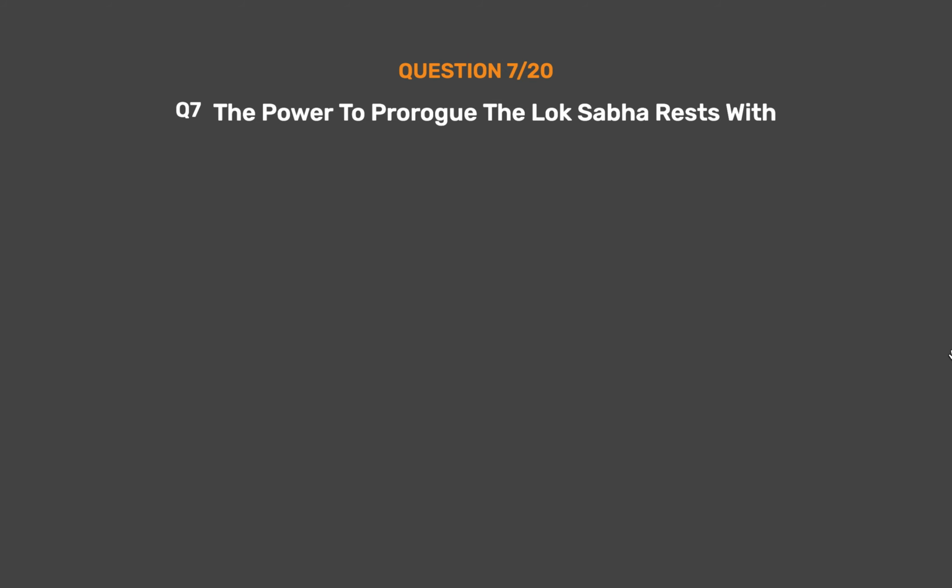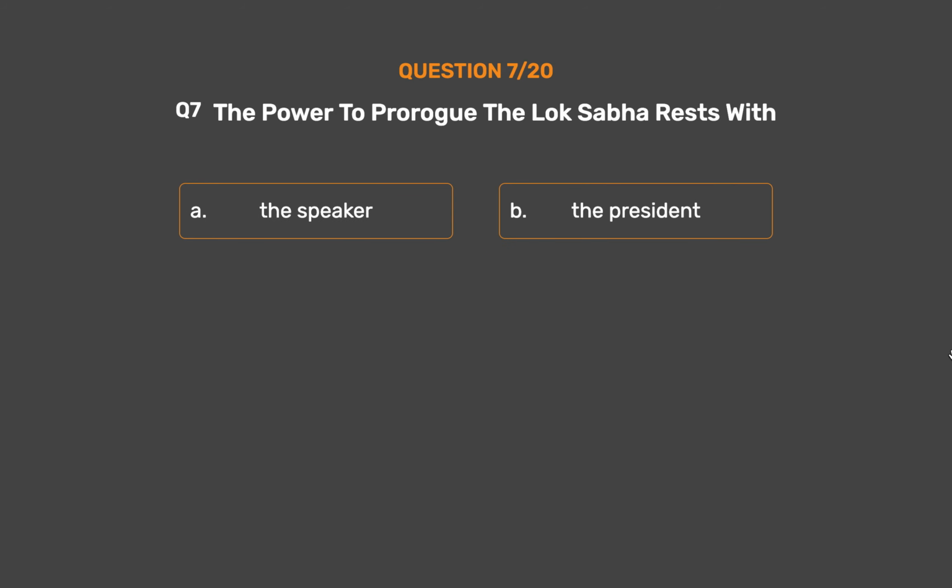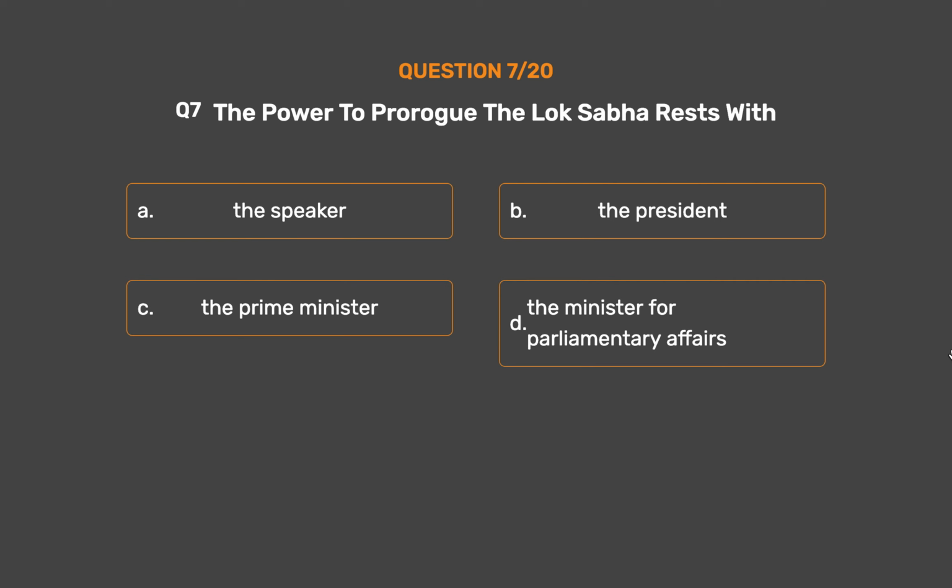Question number 7. The power to prorogue the Lok Sabha rests with Option A. The Speaker. Option B. The President. Option C. The Prime Minister. Option D. The Minister for Parliamentary Affairs.